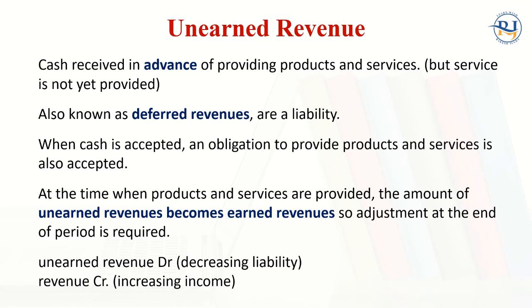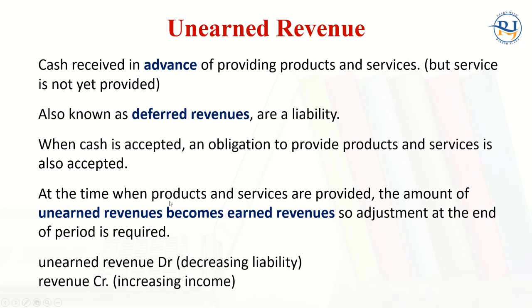So 300, that will be considered as a liability of the company, because those are services that we have not provided. So that is known as unearned revenue. Okay, earning will happen only when you receive money and provide the services. It does not happen when you receive money but have not provided services. Right? So that is known as unearned revenue and will be considered as a liability of the company.